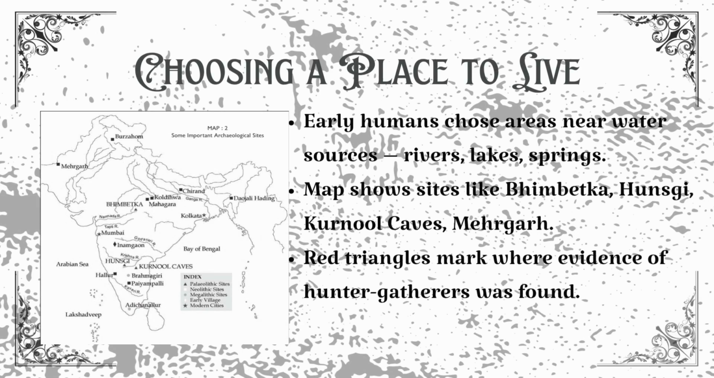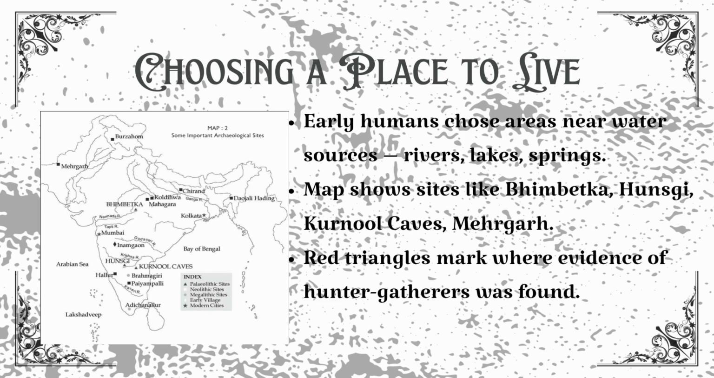Choosing a place to live. Where did these people live? Archaeologists have found sites across India. Places like Bhimbetka, Hunsgi, Kurnool Caves, and Morgaon. Notice something common among them? Almost all are near water sources: rivers, lakes, or springs. Because water meant life.